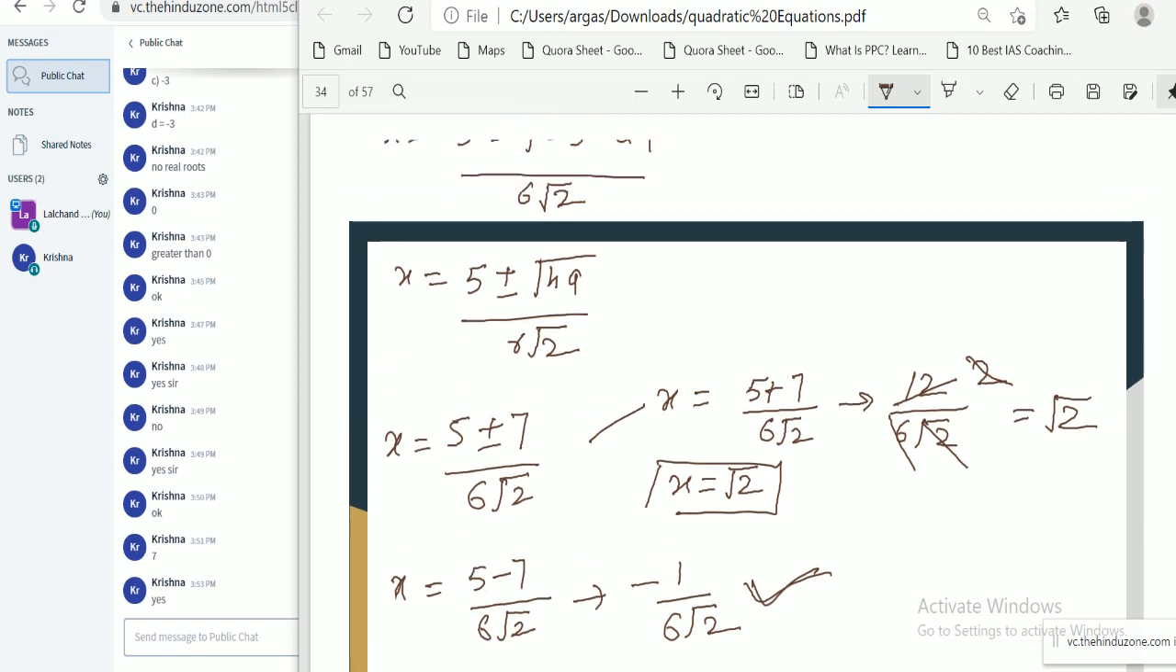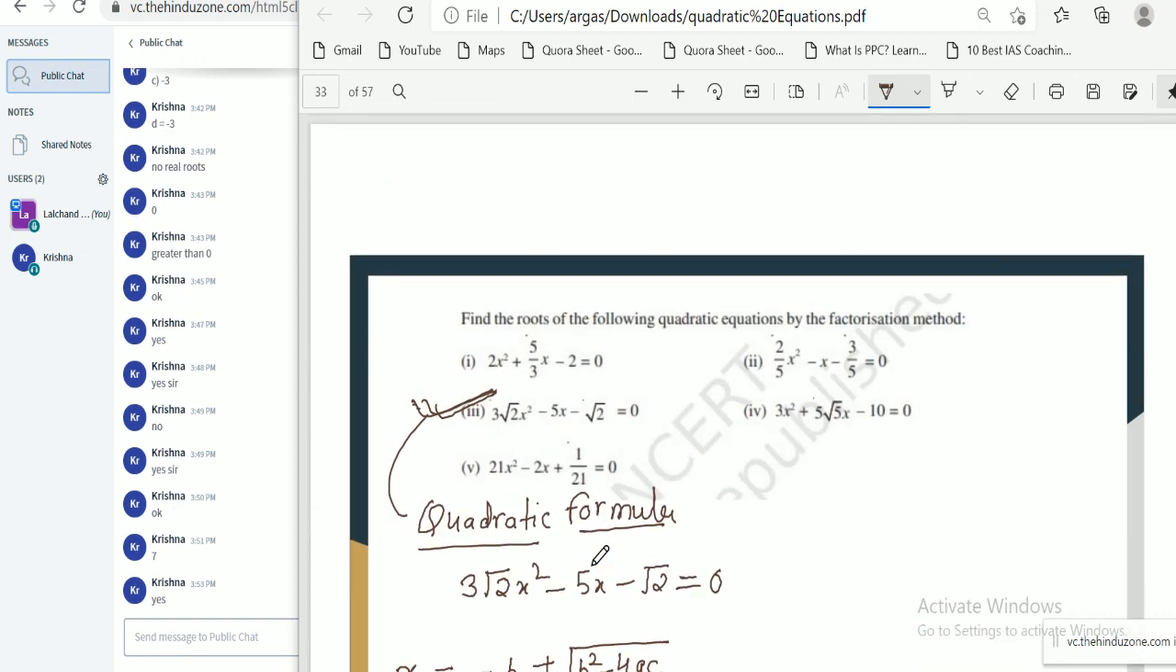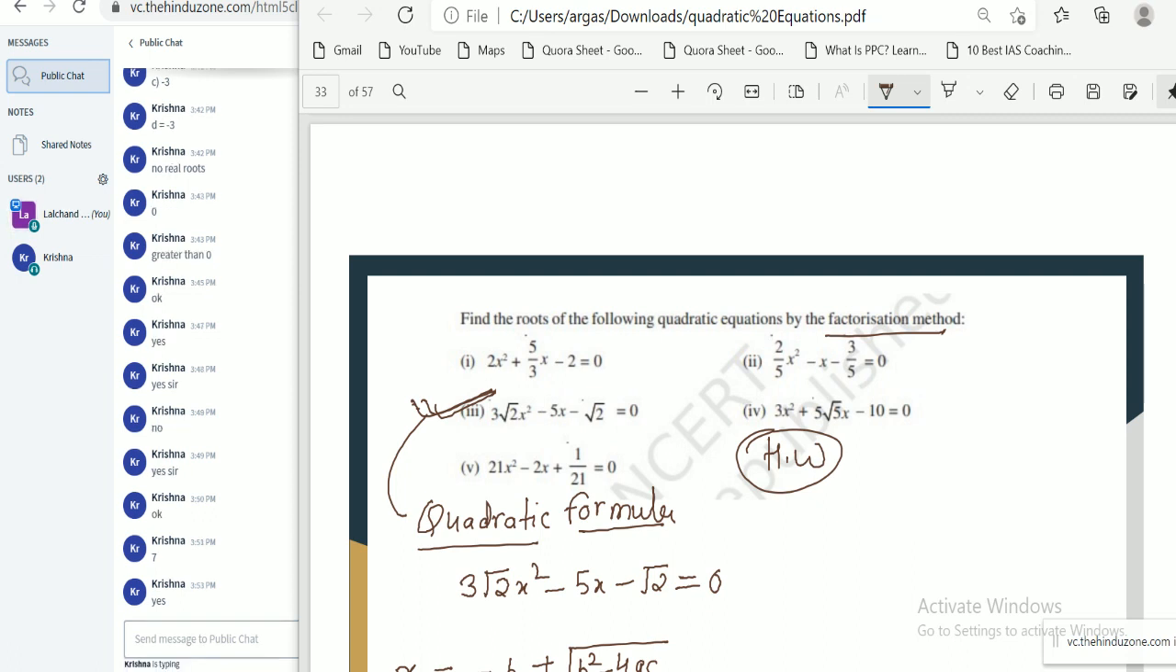Okay. So can you solve all these left questions at home? Can you try all these questions? These are similar questions. You can solve by using factorization too and using the quadratic formula too. Try some of the questions by factorization, some of them by the quadratic formula.